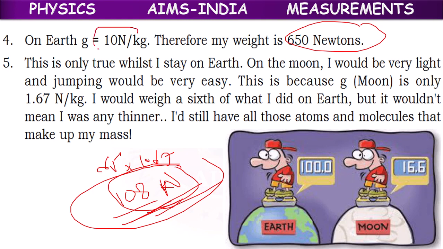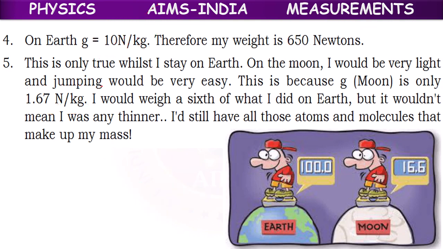Because on the earth, gravitational field strength is 10 newton per kg, but on the moon, 1.67 newtons per kg, which is 6 times less compared to earth. So my weight will be 1/6 of what it is on the earth. Does it mean that I became thinner? No. My size on the earth and on the moon is the same.